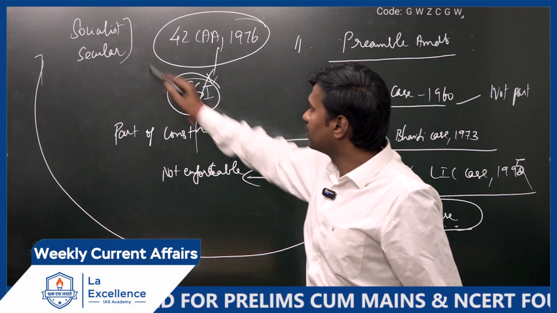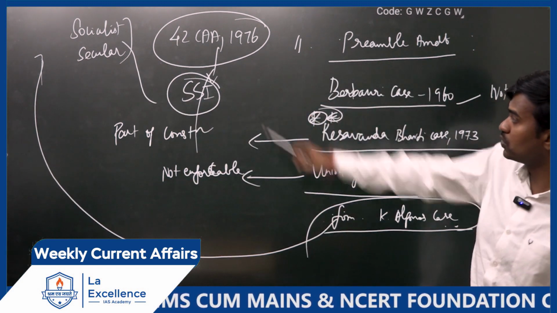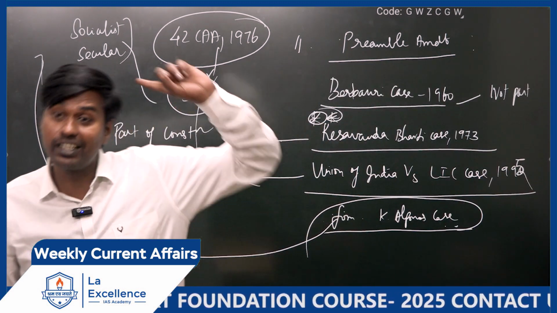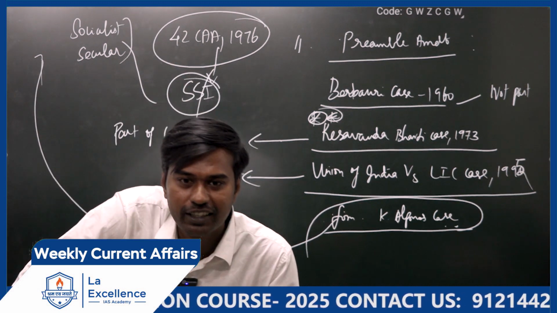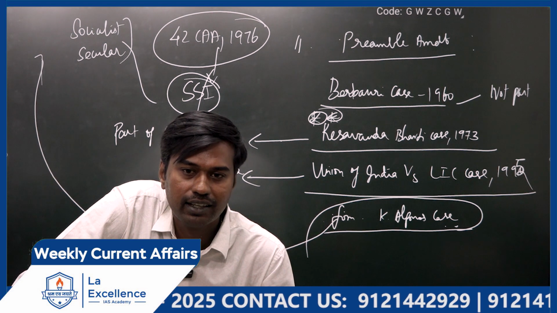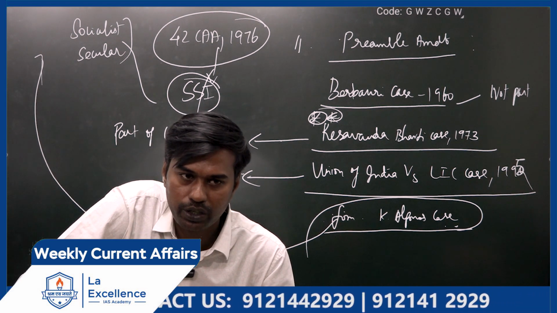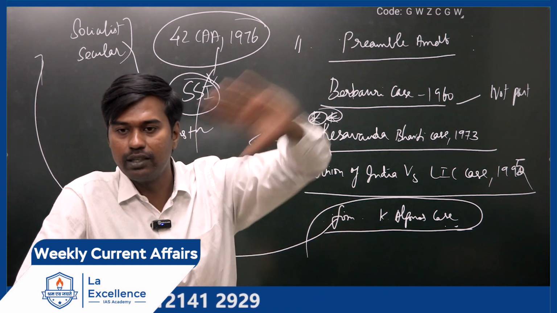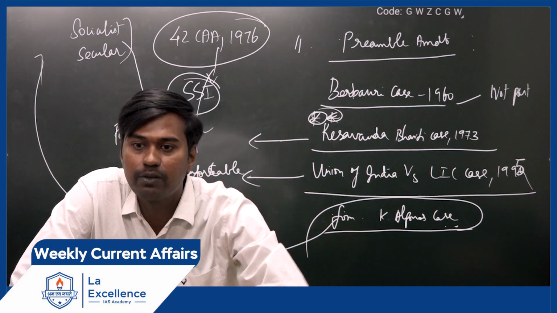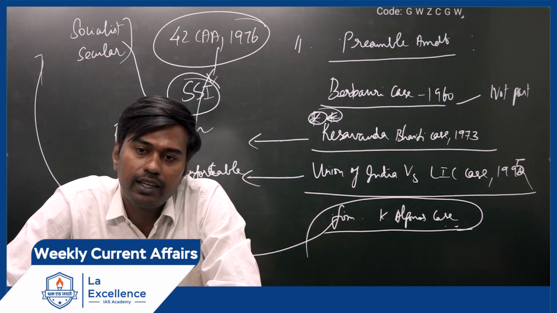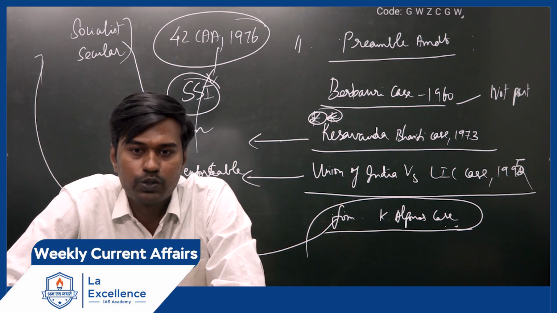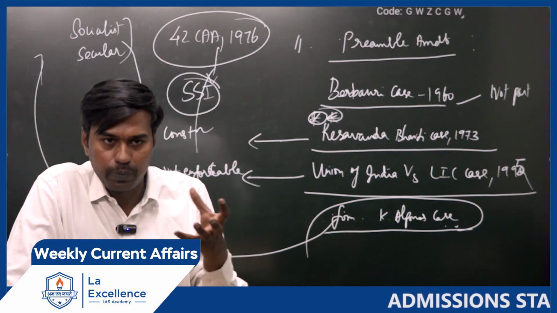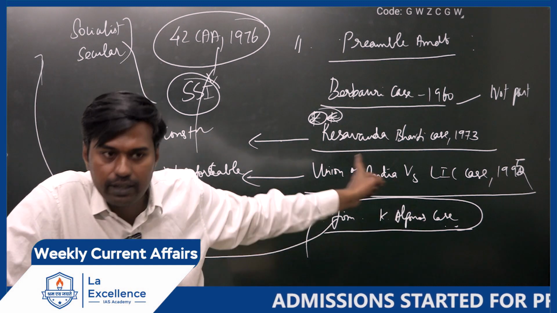In this, the petitioner has proposed to remove the words socialist and secular. Why does he feel like that suddenly? Why did they add them then, and now they are asking to remove them? At that time, the Indira Gandhi government felt, after the 1962 Indo-China war and the 1965 Indo-Pakistan war, and due to famines and wars happening on the boundaries, that the unity of the country is important. So it is better to include those words in the Constitution itself. To promote those values among citizens, we made it explicit.